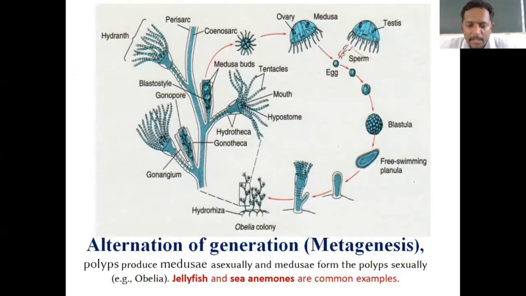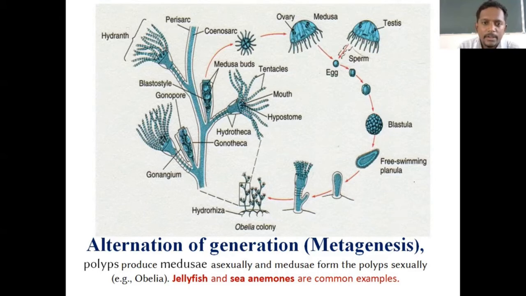This diagram is not there in your textbook, but in all degree classes, if you study zoology, you will come across this diagram. Don't get panicked, don't get worried. This is just for an explanation. This diagram you are not going to read. I believe without understanding this diagram, you will not understand that 8th point.